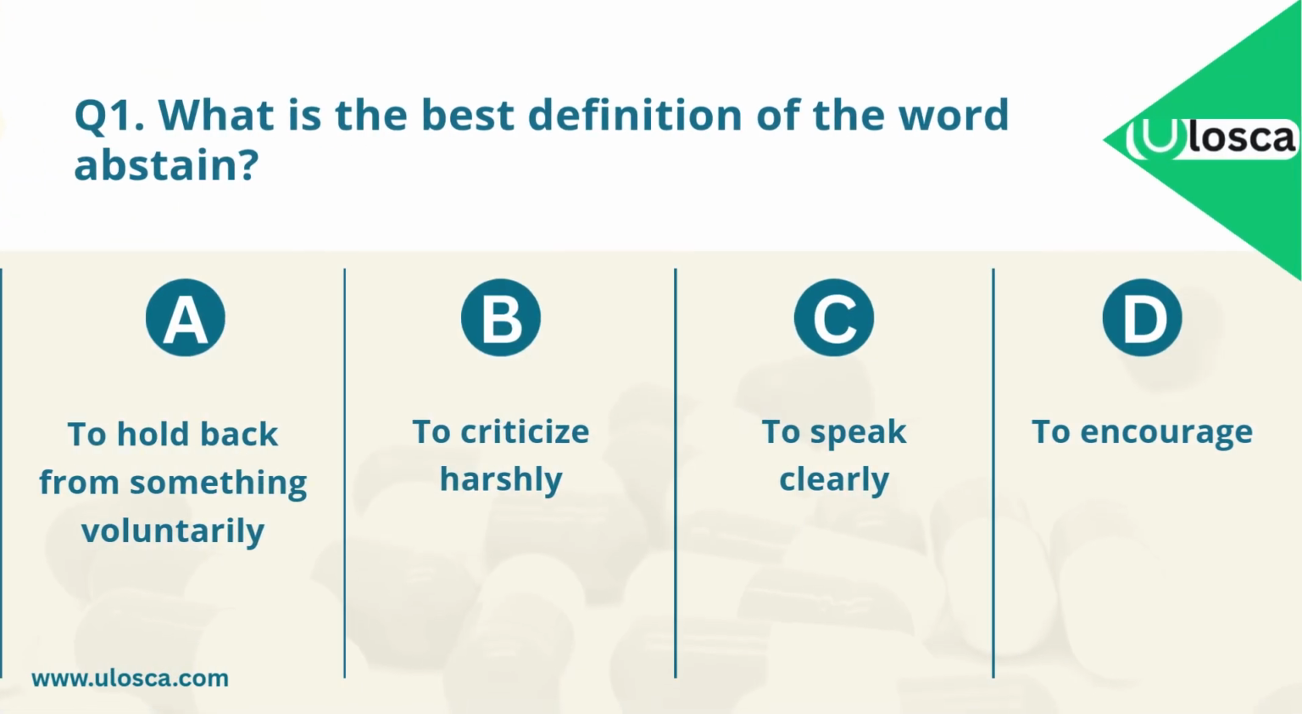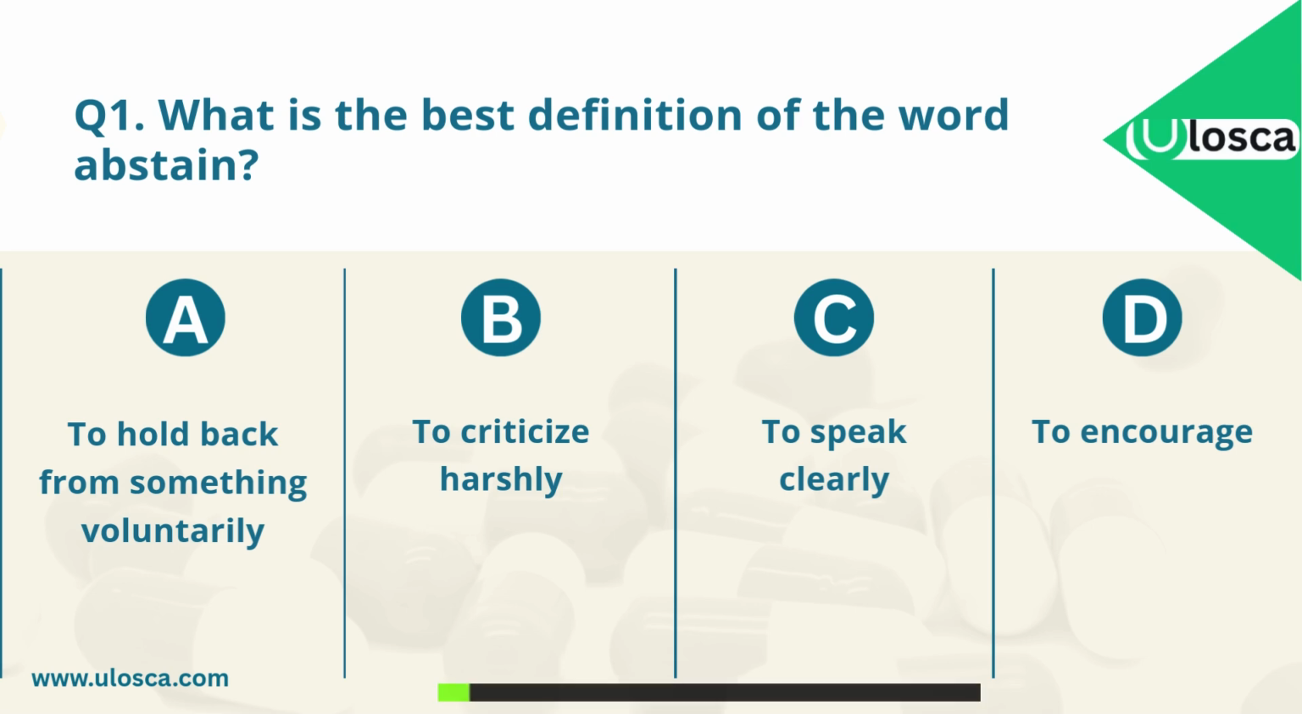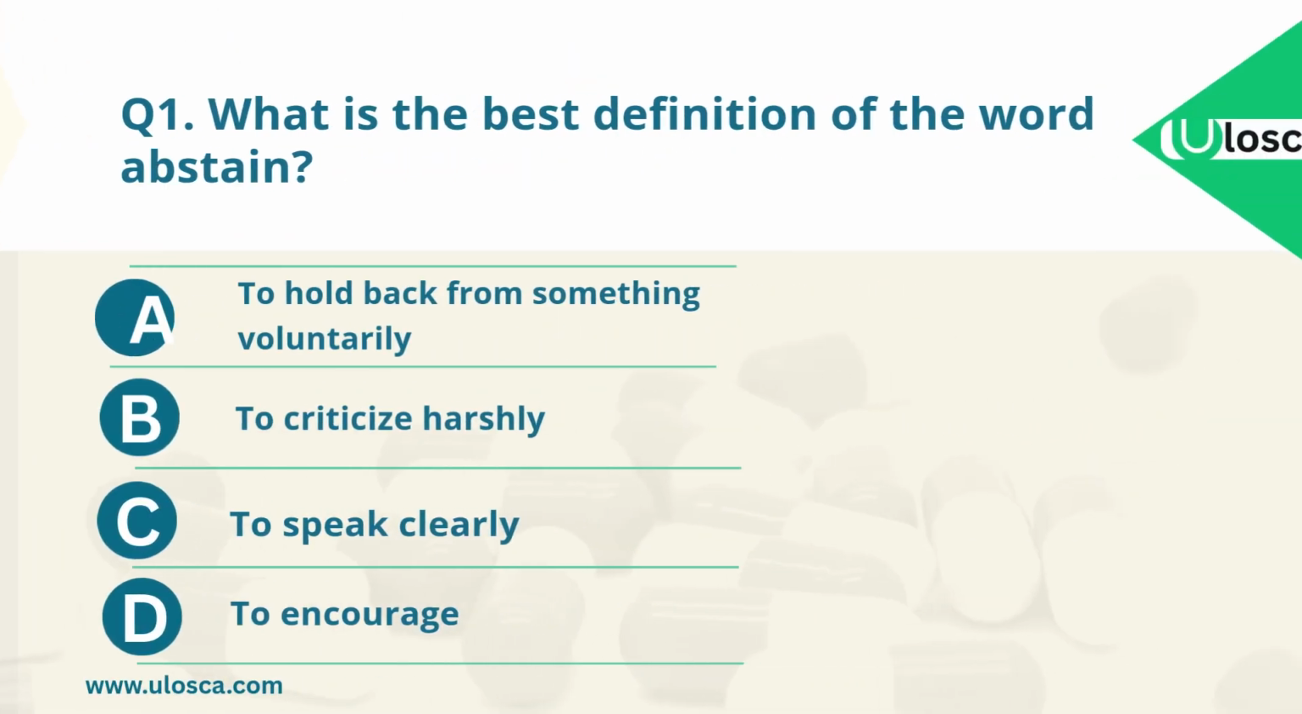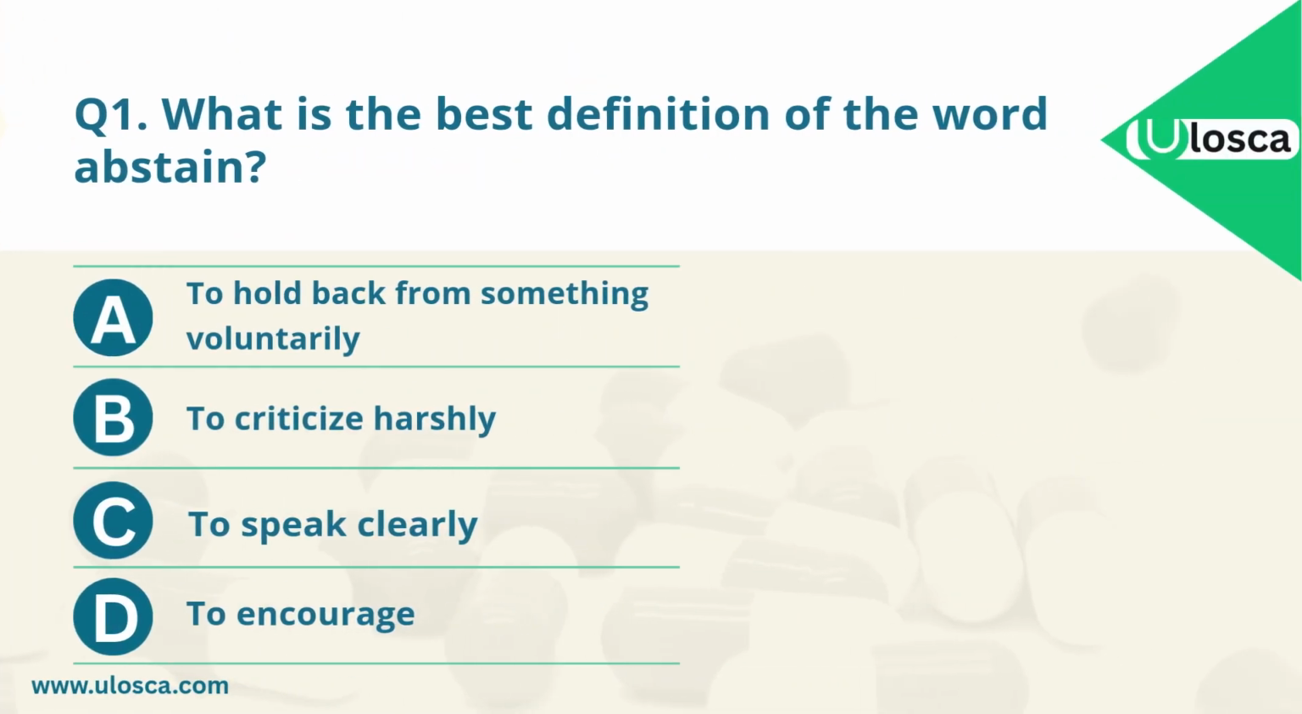Question 1. What is the best definition of the word abstain? A. To hold back from something voluntarily. B. To criticize harshly. C. To speak clearly. D. To encourage. Which one is the correct answer? The correct answer is A. To hold back from something voluntarily.